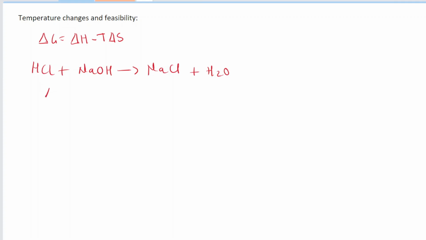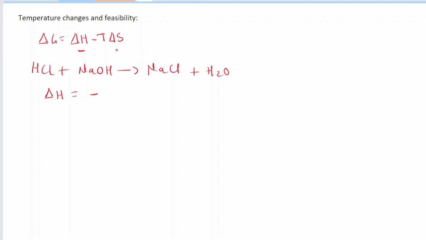Imagine that the delta H over here is negative. In fact, this reaction has a negative delta H. So this delta H over here has a negative sign, right? Now, if you want this reaction to be feasible, what sign of delta S will you use? Will it be positive or negative? Let's take both scenarios, and we have to understand both scenarios.